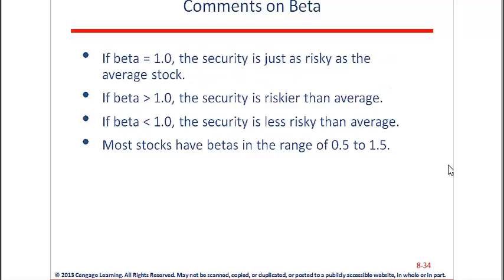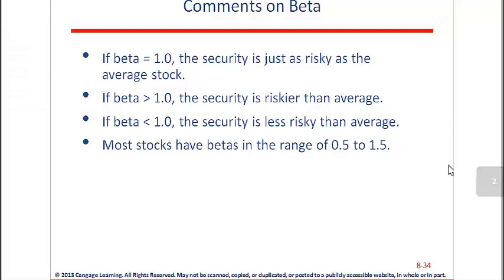Comments on beta. So these just give us a few benchmarks here, right? So a beta of 1 is the same as the average stock, the same as the S&P 500. A beta greater than 1 means the security is riskier than average. So for example, I think the text uses a high-tech company as representing a high-risk company. Additionally, maybe you'll talk about a biotech company as high risk, or maybe deep-sea oil drilling as high risk.